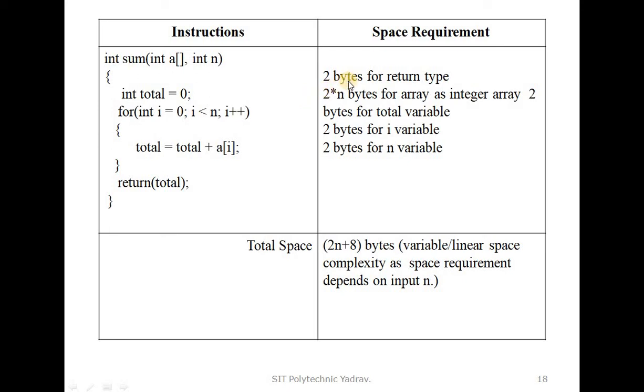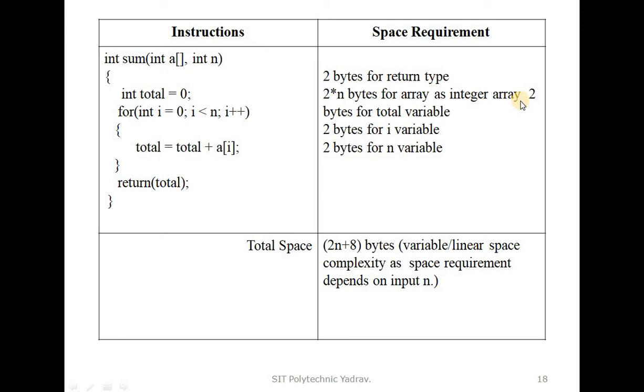After that, 2 into n bytes for the array as an integer array, where the array is declared and we pass n numbers, each requiring 2 bytes. For example, if we pass an array of 2 numbers, they are integers, so 2 into 2 is 4 bytes required.